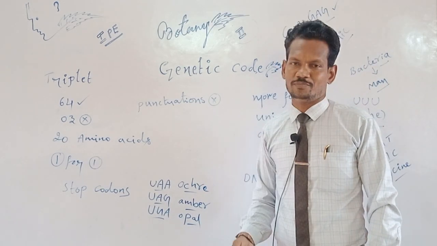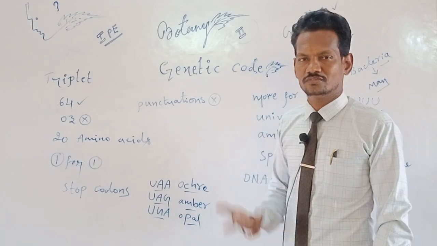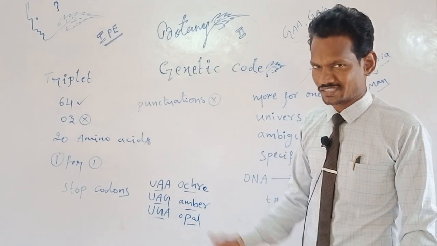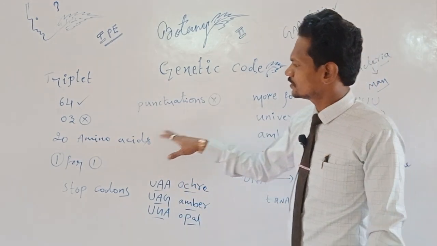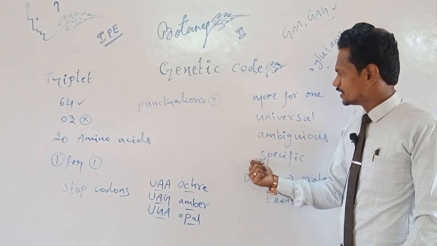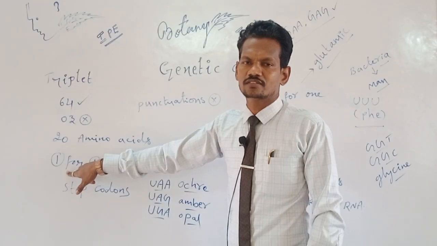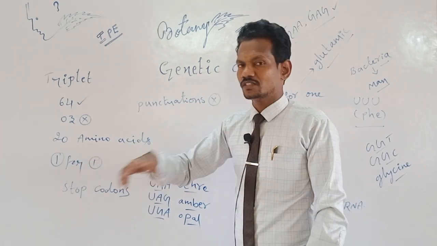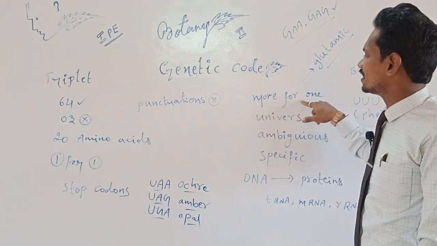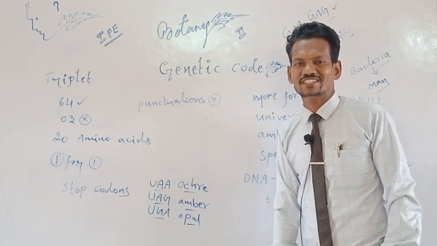You know what is meant by mutation. Mutation occurs either positive or negative. It doesn't matter, it depends on the organism and resource or the nature. So remember, it is universal, it is unambiguous, it is specific. Only one codon is preferred for an amino acid, but sometimes more than one codon is preferred for an amino acid. This is also very important for competitive candidates.